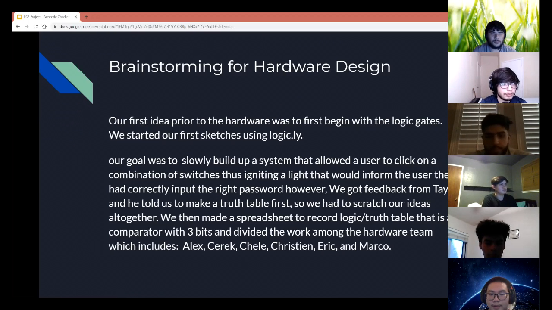We then made a spreadsheet to record the logic and truth table that is a comparator with 3 bits, and divided the work among the hardware team, which included Alex, Sarek, Shelly, Christian, Eric, and Marco.